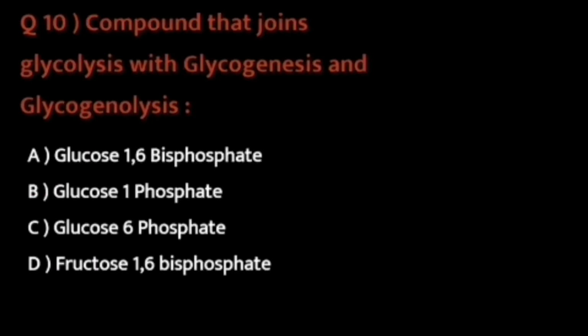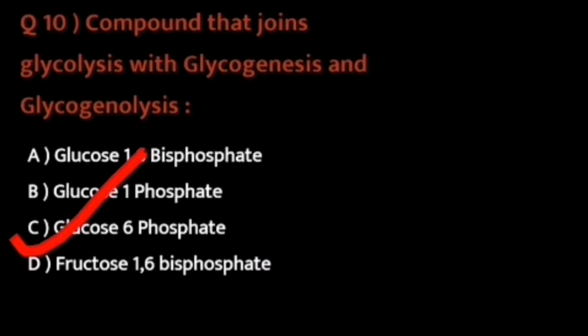Question number 10: the compound that joins glycolysis with glycogenesis and glycogenolysis is. So the options are glucose 1,6-bisphosphate, glucose 1-phosphate, glucose 6-phosphate and fructose 1,6-bisphosphate. So the correct option for this question is glucose 6-phosphate.